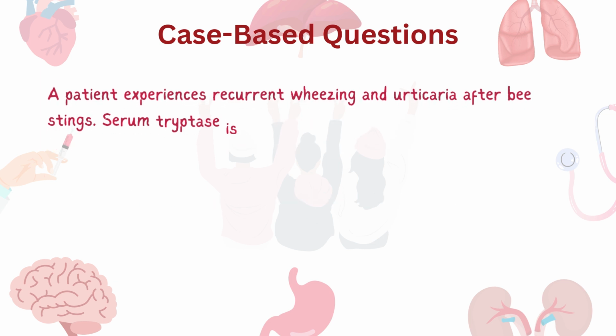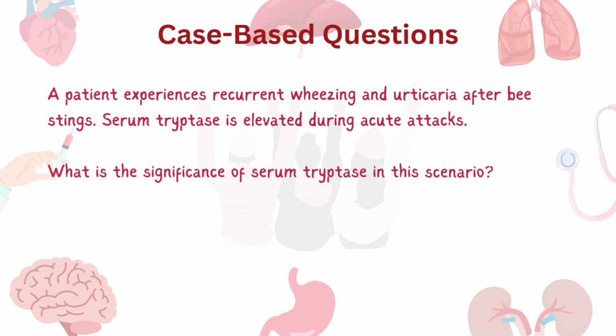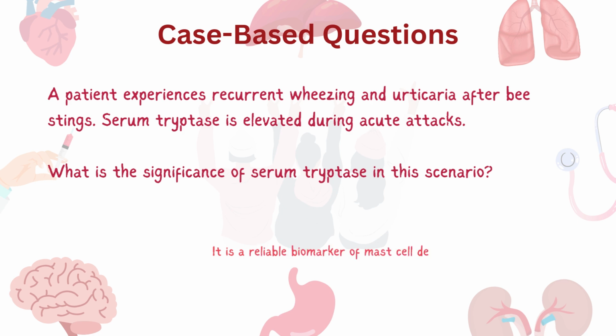The next case-based question is, a patient experiences recurrent wheezing and urticaria after bee stings. Serum tryptase is elevated during the acute attacks. What is the significance of serum tryptase in this scenario? As you already know, tryptase is a mediator released by mast cells during degranulation in anaphylactic immunopathology. It is a reliable biomarker of mast cell degranulation, and it supports the diagnosis of anaphylactic shock.